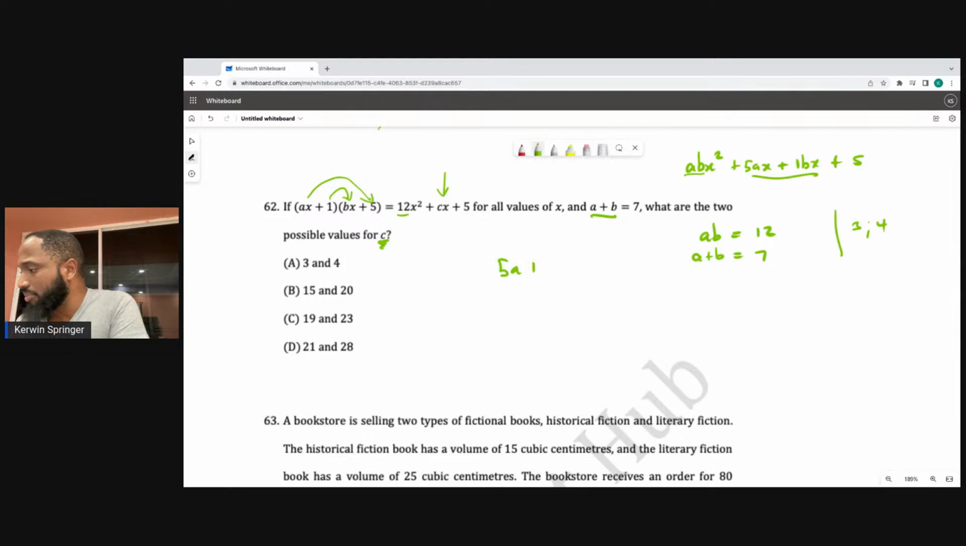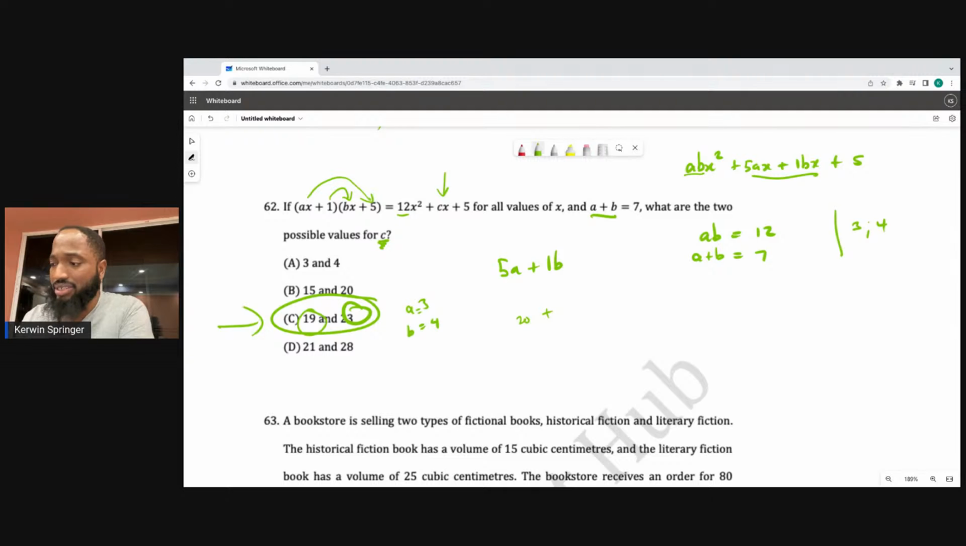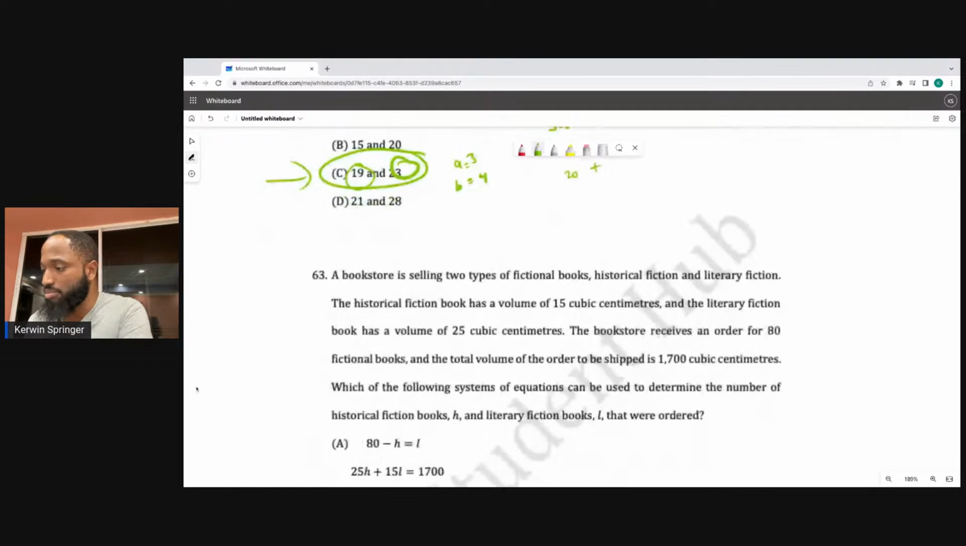C is 5A plus 1B. So if A was 3 and B is 4, C could be 15 plus 4, which is 19. And if A was 4 and B was 3, it'll be 20 plus 3, which is 23. So C is the answer. Careful with this question. Wow, that question was deep.